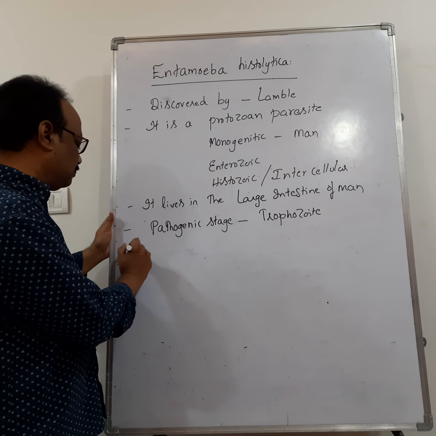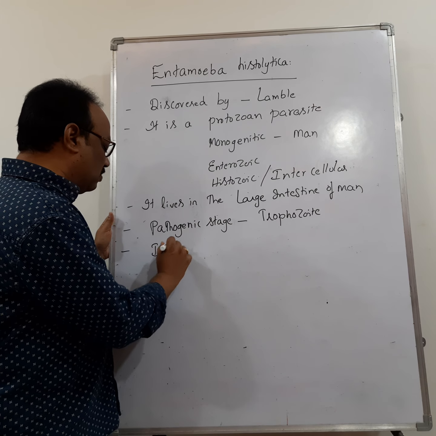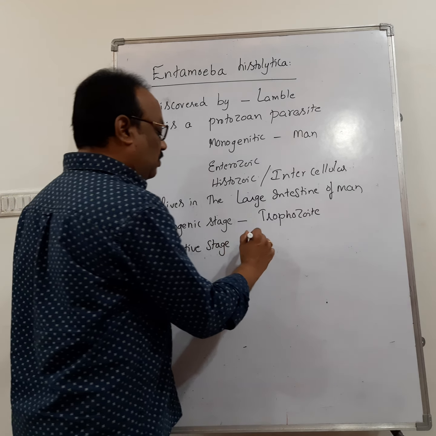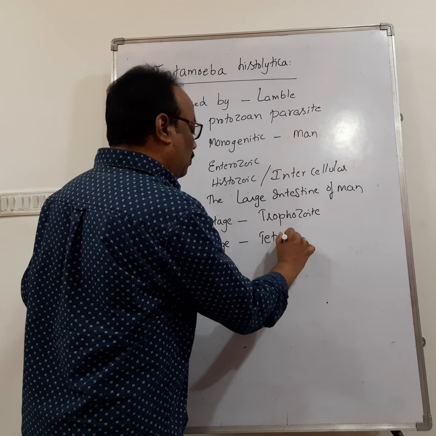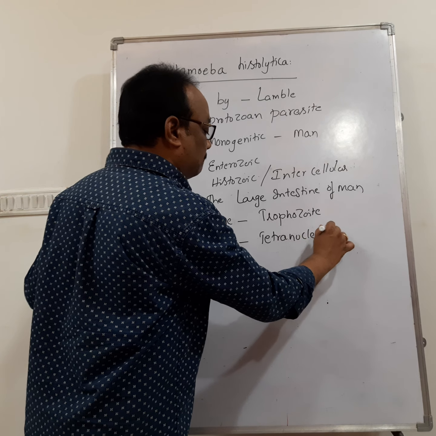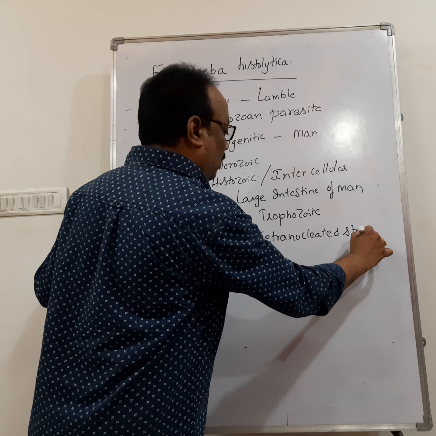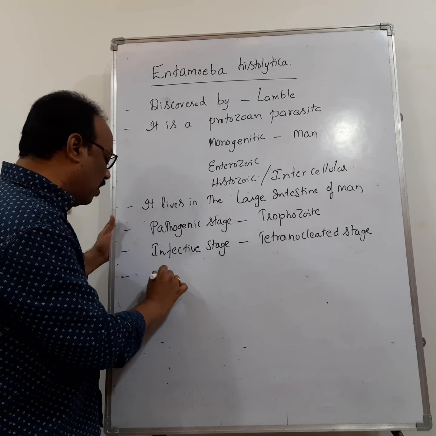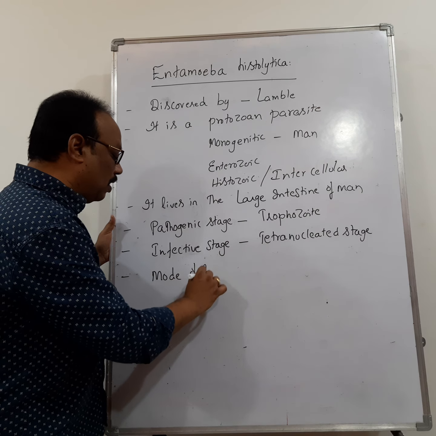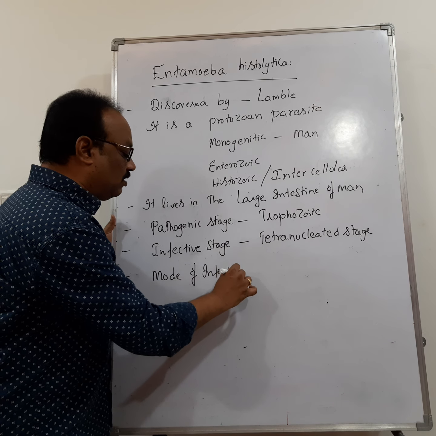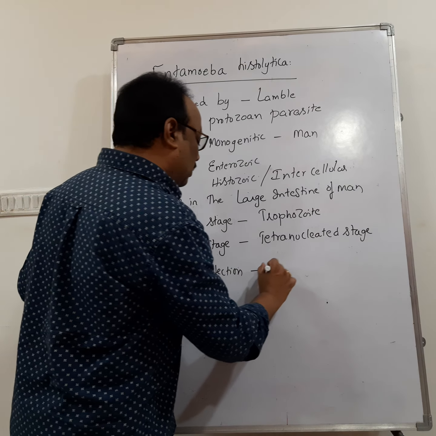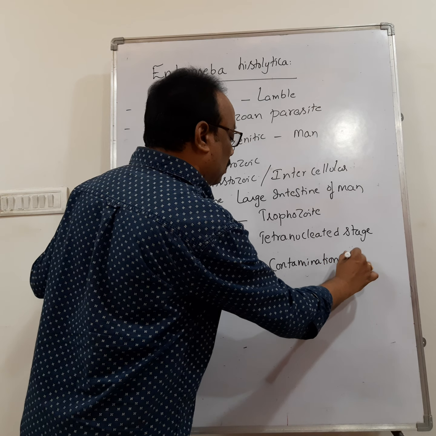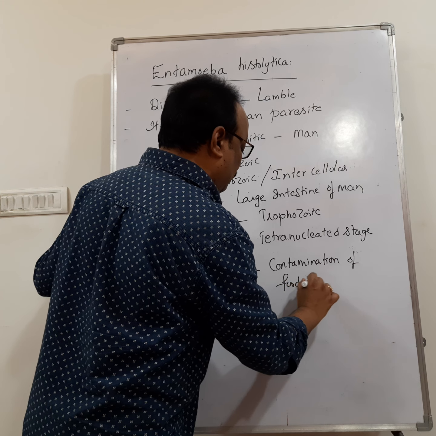Then, infective stage. The infective stage of Entamoeba histolytica is the tetranucleated stage. Then mode of infection: how this parasite is transmitted from one person to another means by contamination of food and water.